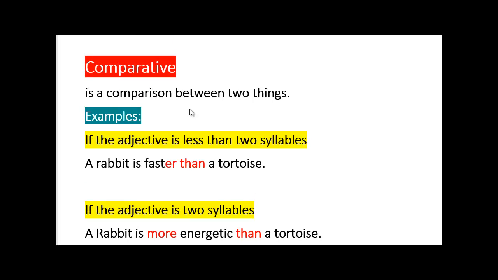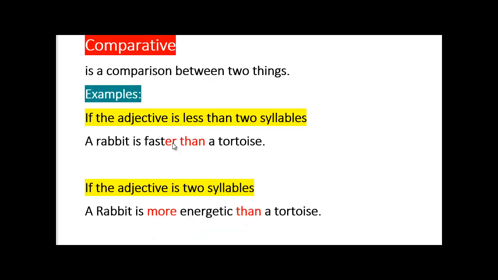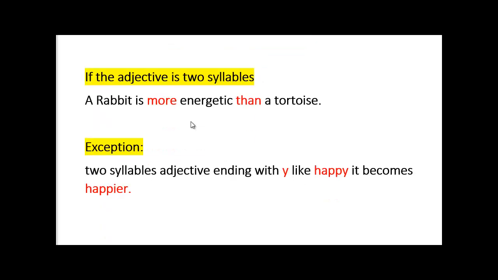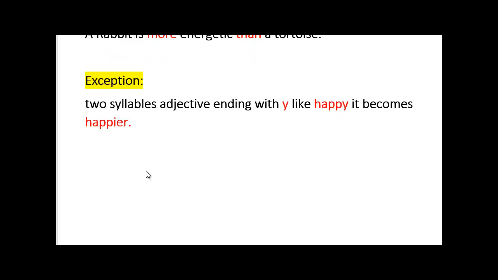So when we say double comparative, we're using er twice, or more twice, or we're using er and more in the same sentence. That is a double comparative. While we're at it, here is one exception: like happy, we say happier. We turn the Y into an IER.